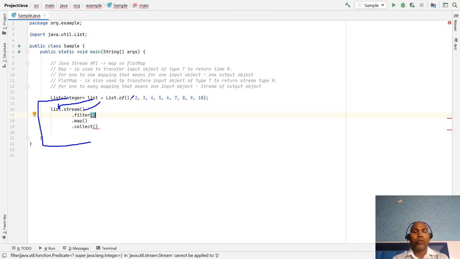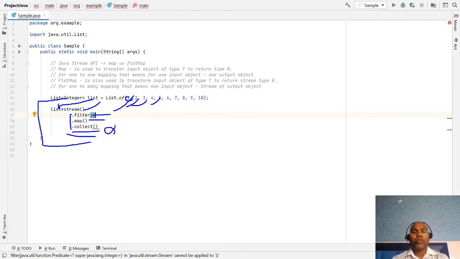So one by one values are streamed into the pipeline, and for each value this list of operators is applied, filter applied, map applied, and similarly other functions, and then finally the terminal operator, the collect function, is applied.